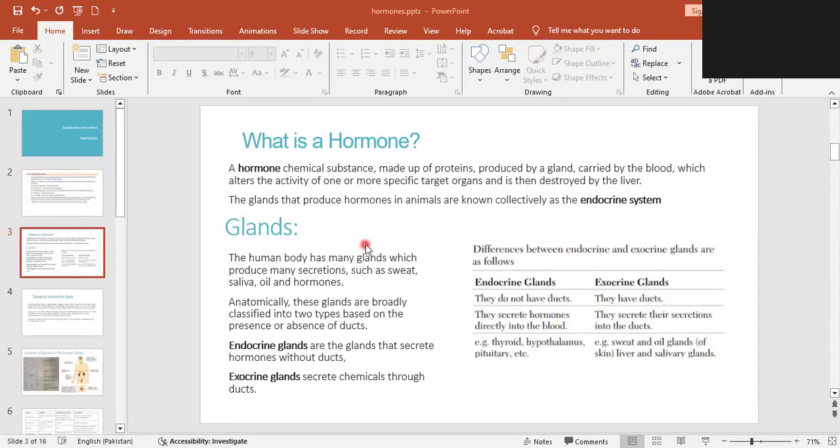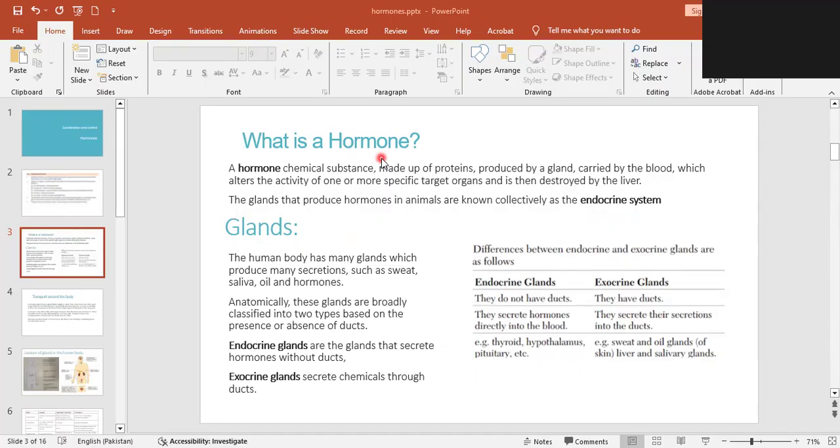There's a system which deals with receiving the message and responding utilizing electrical impulses, known as the nervous system, right? However, there's one more type of system in our body, known as the endocrine system. The endocrine system is another way of communicating towards the stimuli and responding towards it, but not in an electrical impulse way. Rather, it uses some chemical substances, and that chemical substance is known as hormone.